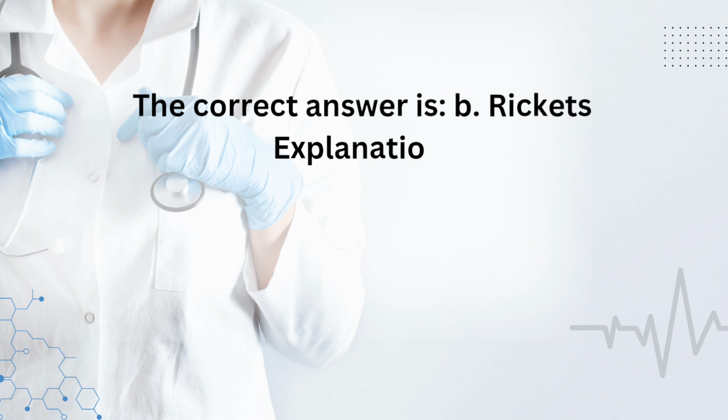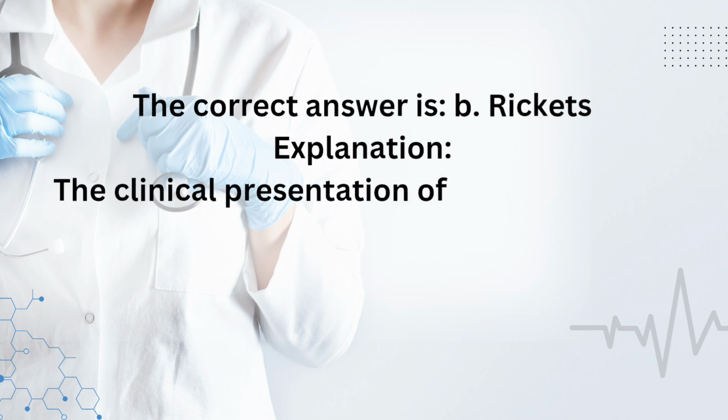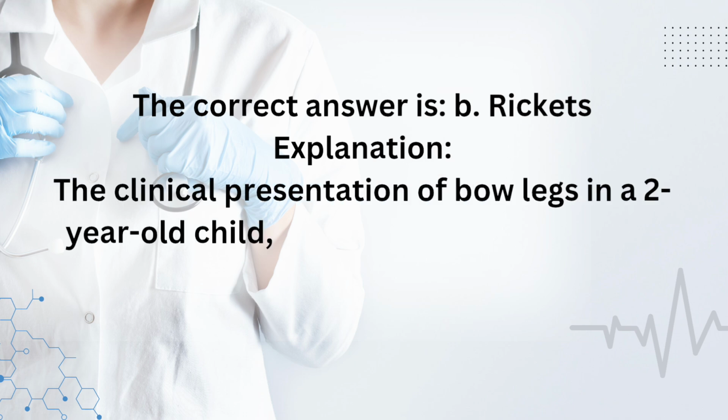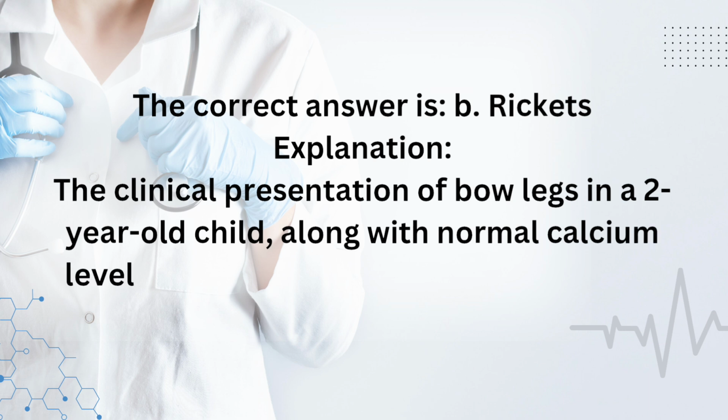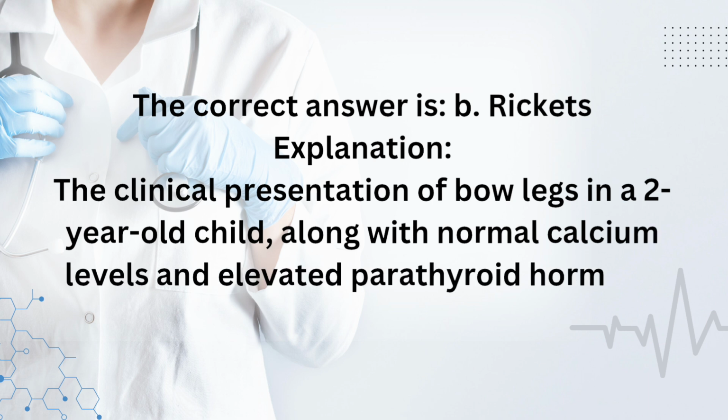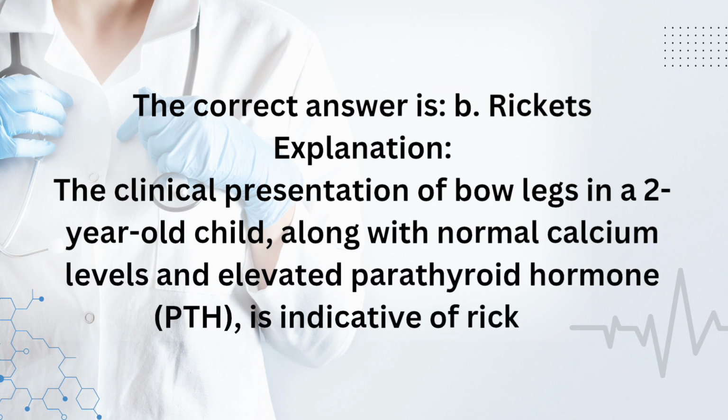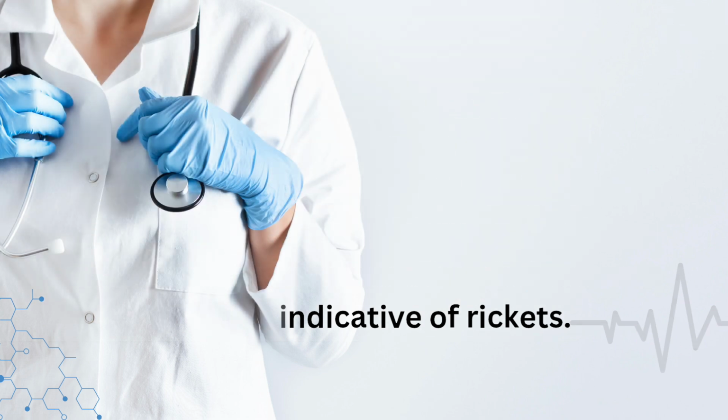Rickets. Explanation. The clinical presentation of bow legs in a 2-year-old child, along with normal calcium levels and elevated parathyroid hormone, PTH, is indicative of rickets.